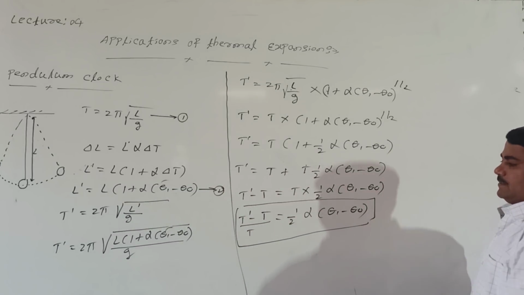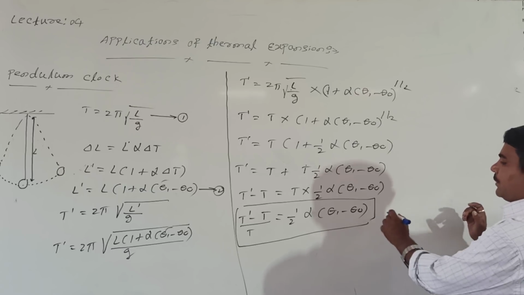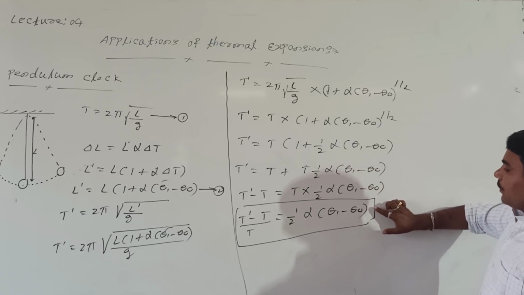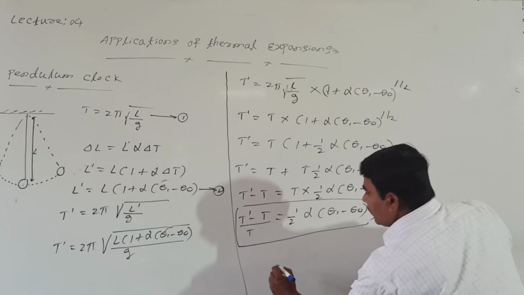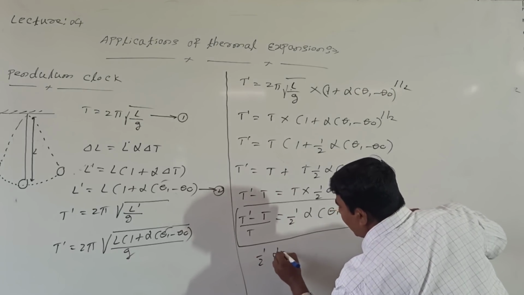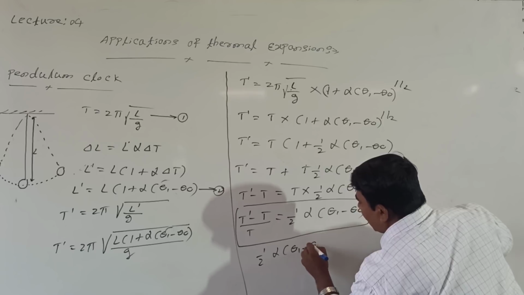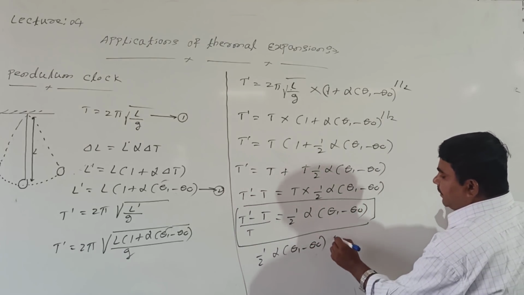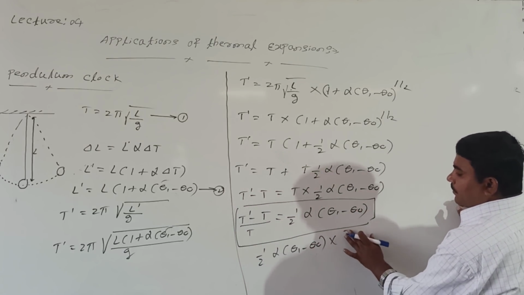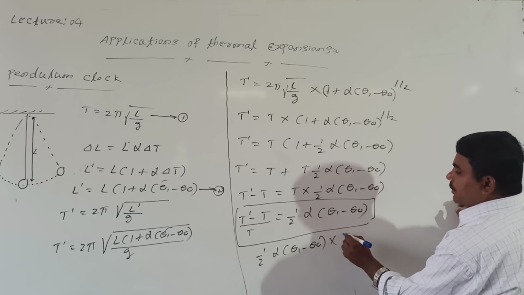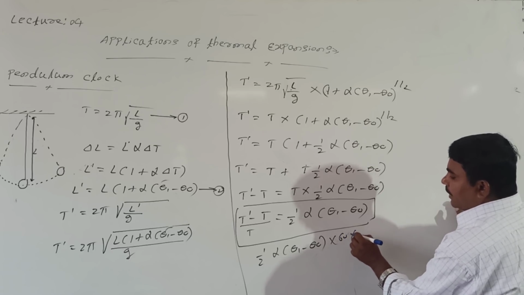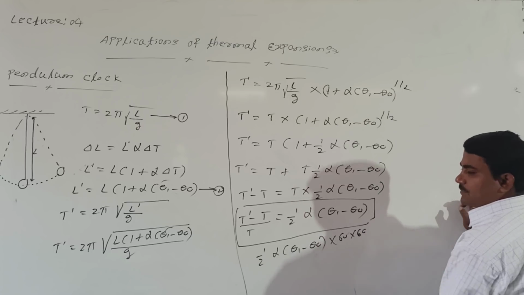It is for 1 second. For 1 second you can represent it into 1. For 1 hour, into 1 hour this. I mean directly, shall I write half alpha into theta 1 minus theta naught? It is for 1 second. If we need it in terms of hour, how much? 60 minutes in an hour into 60 seconds, like this.